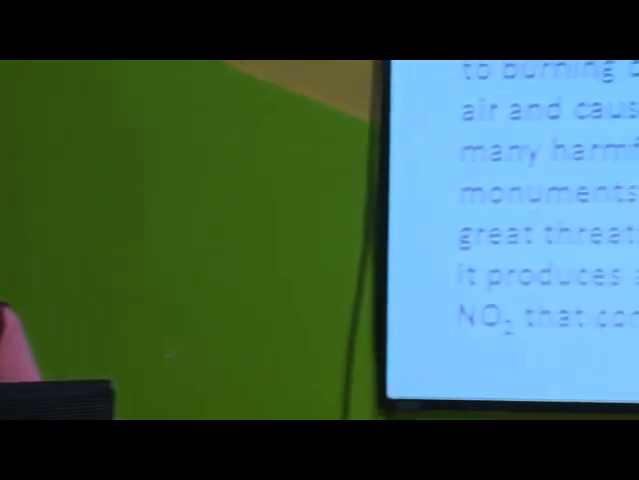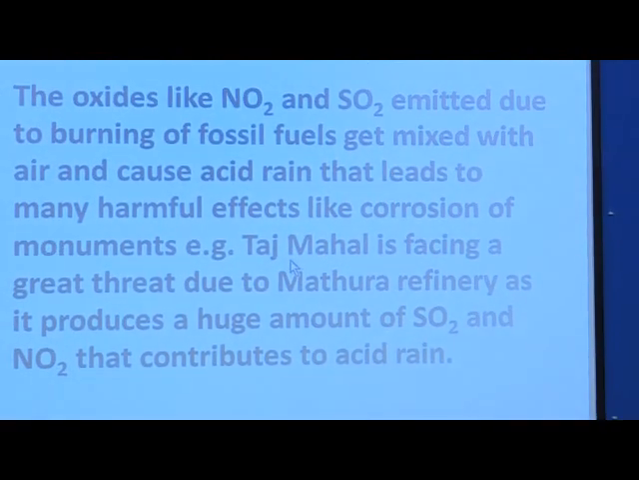Acid rain is very dangerous. It is dangerous for living as well as non-living things. It may change the quality of soil, so soil becomes less fertile because of acid rain. It affects different historical places and monuments like the Taj Mahal. Living things, humans as well as animals, may get skin cancer because of exposure to this acid rain. So, it is very harmful.